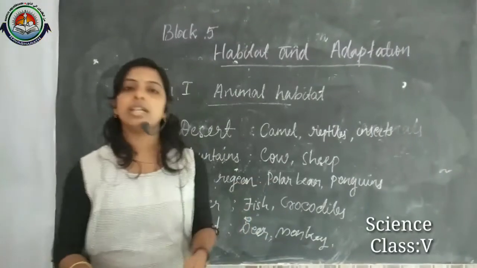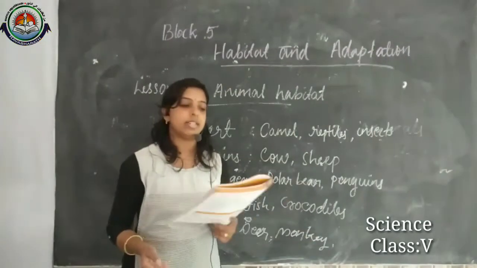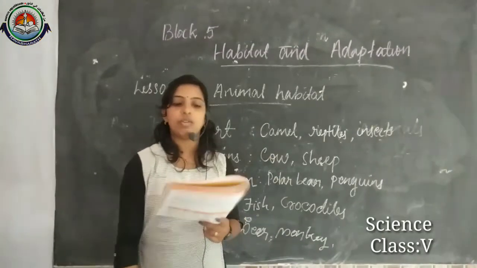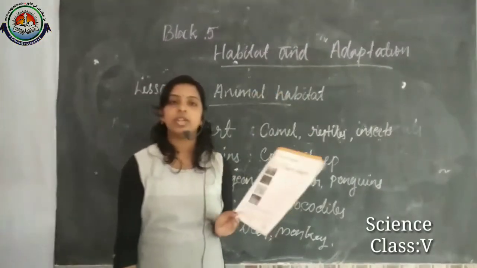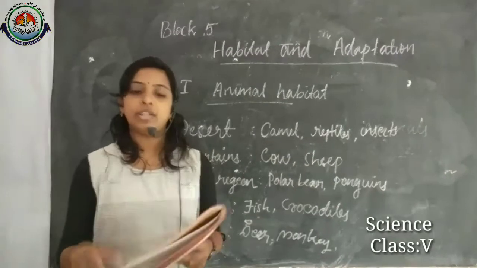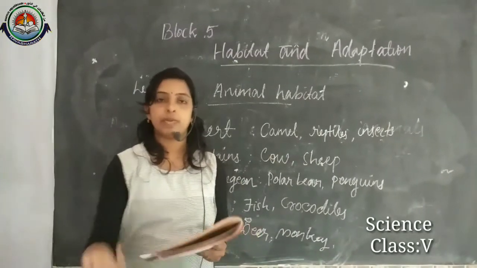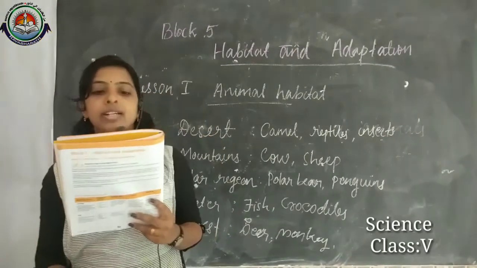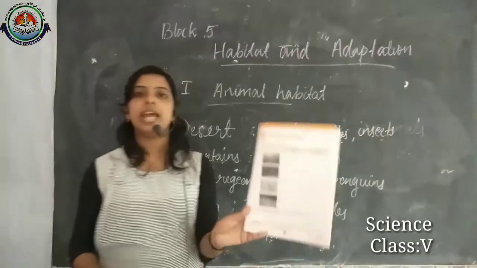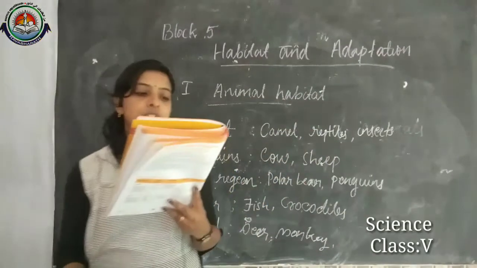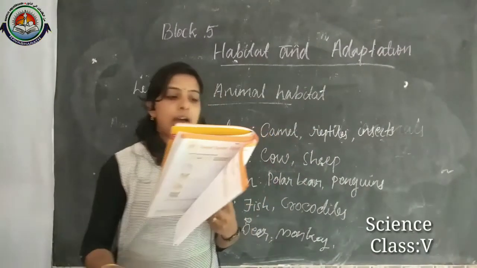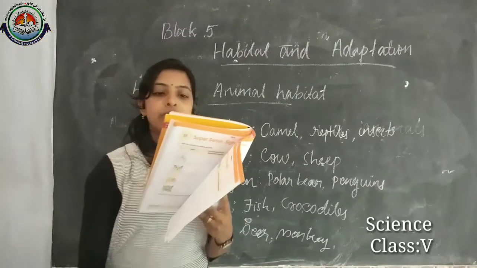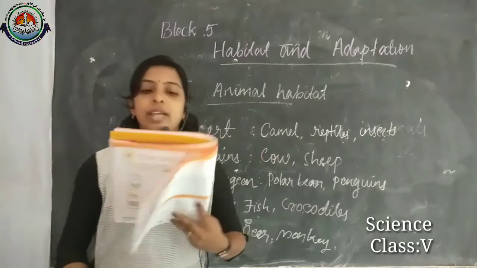Now we can discuss the workbook answers. S1. Everyone listen here, and when you are solving, kindly take your workbook and write the answers while I am explaining them. Here, look at the pictures and complete the table. Here you can see a table, and for the first picture the habitat is given. We have to write the name and features of the habitat.